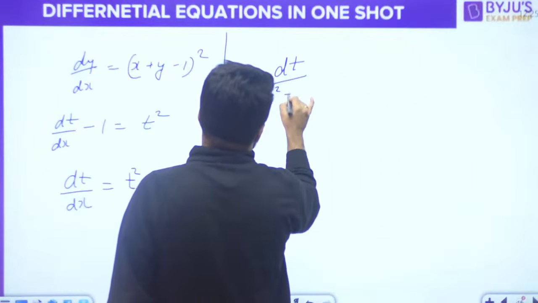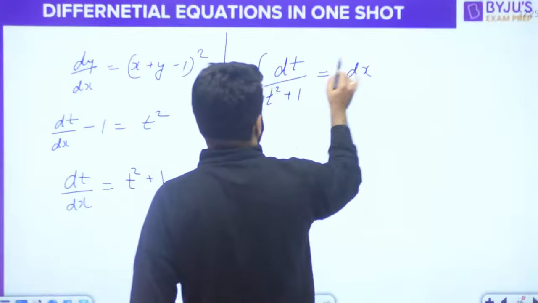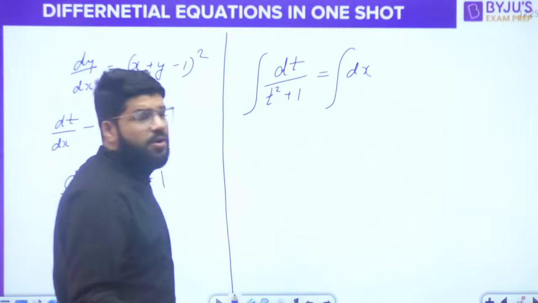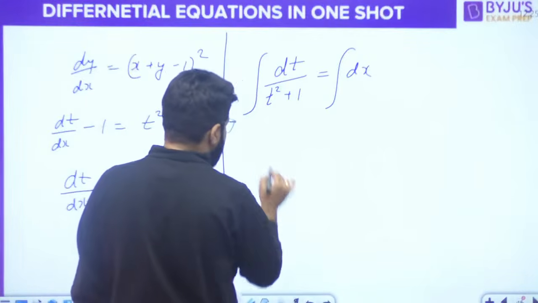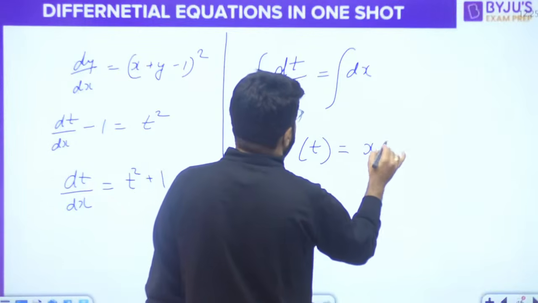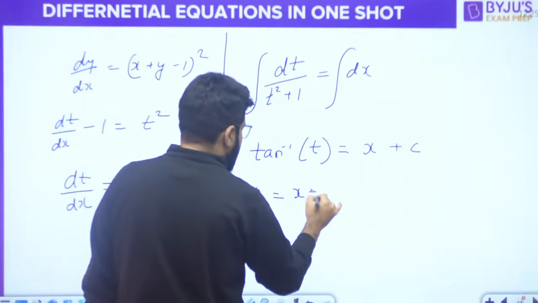On the left side, dt upon t square plus 1 is equal to dx. And now I'll integrate on both the sides. What is the integral of 1 upon t square plus 1? It is tan inverse t, equal to the integral of dx, which is x plus some constant.